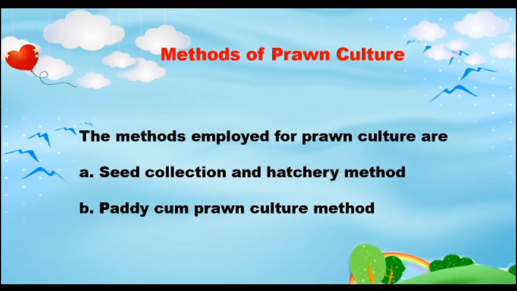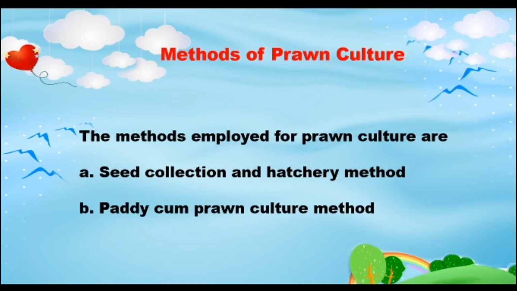Methods of prawn culture. The methods employed for prawn culture are, how we have to cultivate. We know the types, we have studied the types. Now we are going to study the methods of prawn culture. There are two methods.